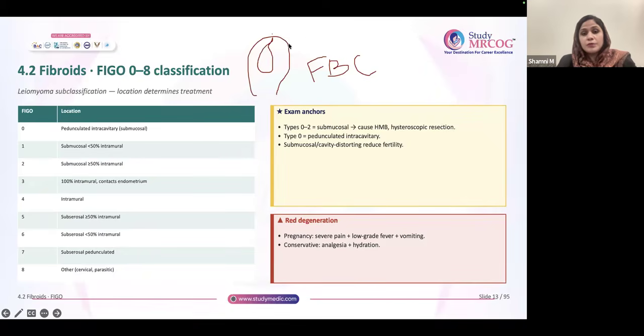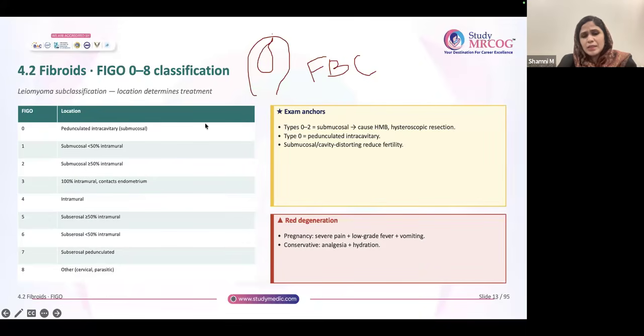More than or equal to 50%, it becomes 2. Mostly if you get a question, they will give 50%, so you will get confused between 1 and 2. Don't get confused. 50% is also 2. 50 or more intramural is 2.